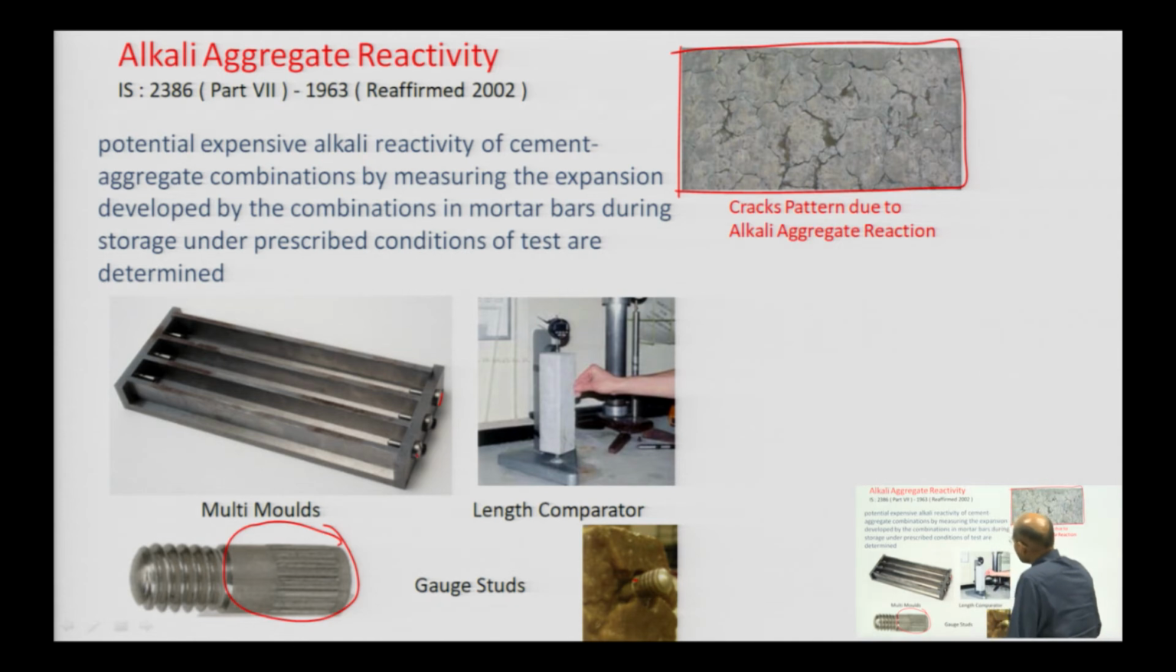After the casting of the mortar, to test it we have a length comparator. The length comparator dimensions and specification are also given in this code book. With the length comparator we have to measure the dimension up to 0.001 mm, that is the specification. So, we can check how much expansion this mortar has got.